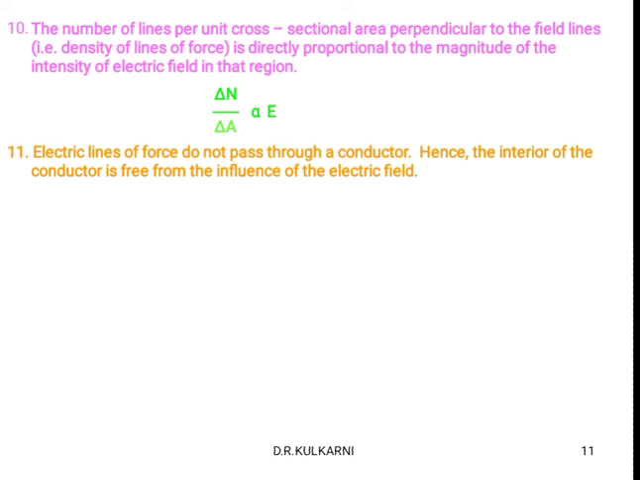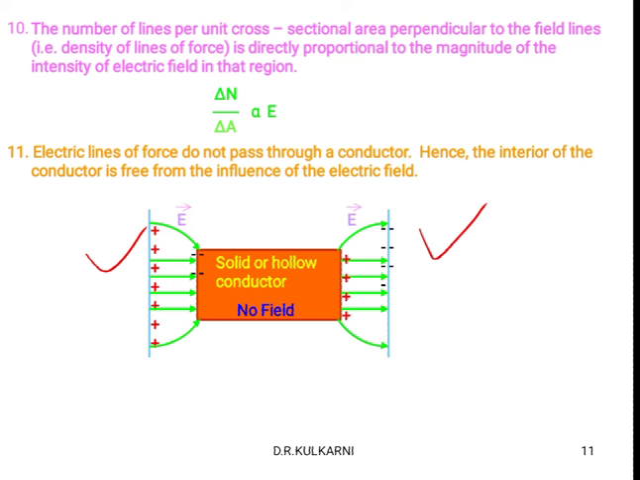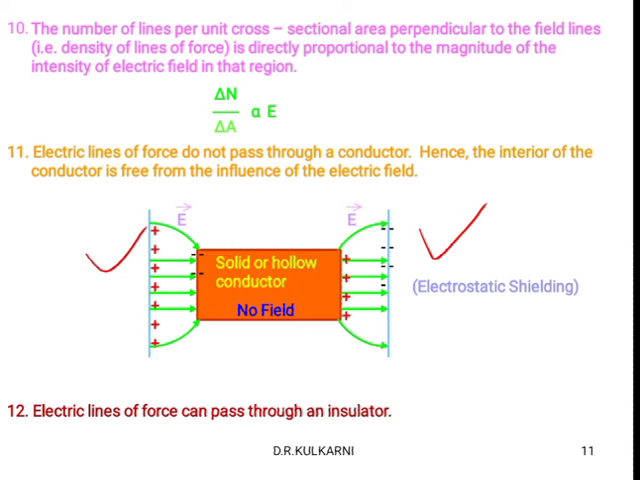Electric lines of force do not pass through a conductor. So if we consider the electric field here, this side is positively charged, and this side is negatively charged. Between those two, that strong electric field, if we keep one solid or a hollow conductor, then what we are observing here is that the electric field lines do not pass through the conductor. Okay, this is also a very important property. Next one, electric lines of force can pass through an insulator.